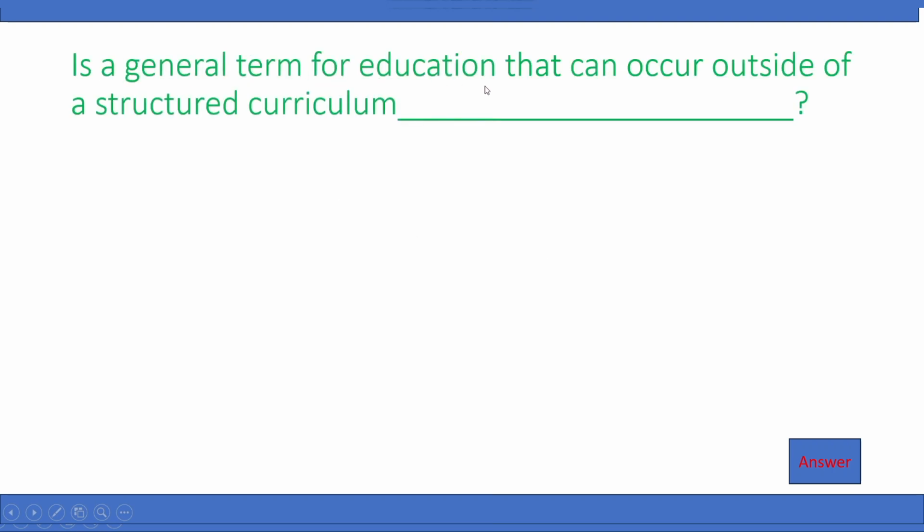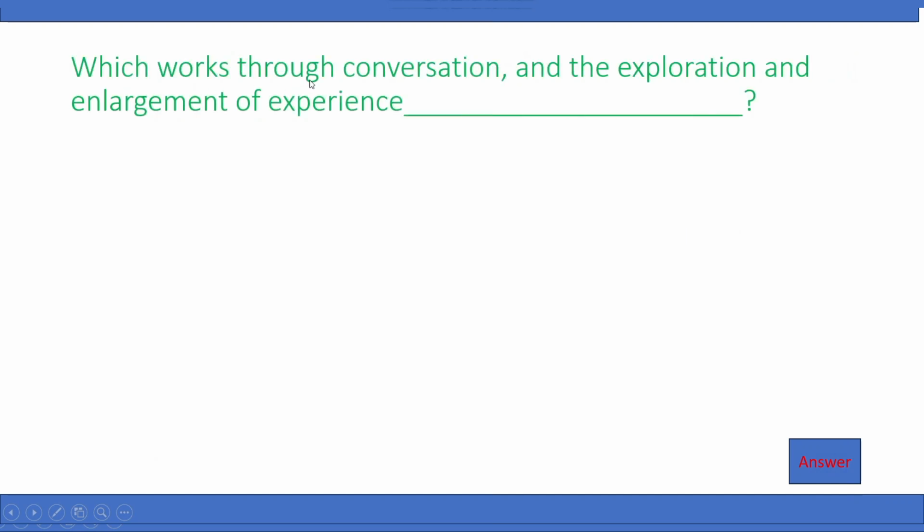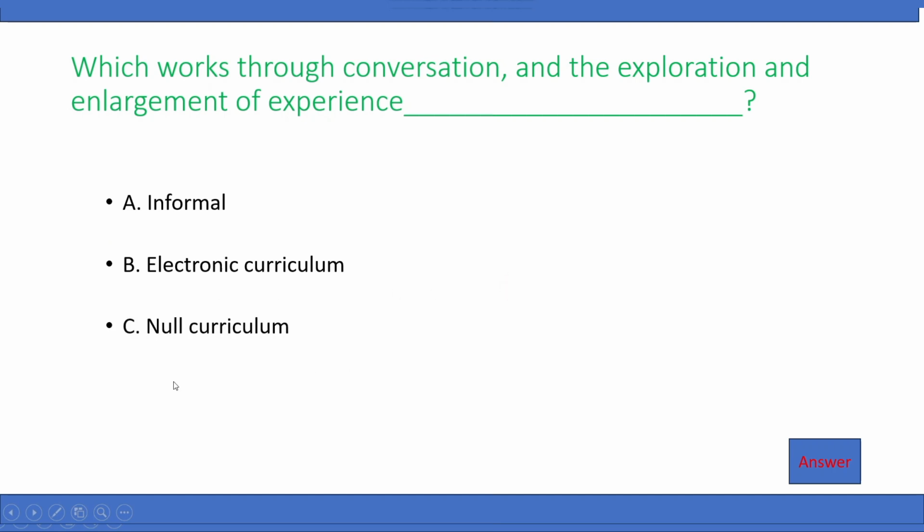Which is a general term for education that can occur outside of a structured curriculum? A. Informal, B. Electronic curriculum, C. Null curriculum, D. Hidden curriculum. So the right answer is informal curriculum, which works through conversation and the exploration and enlargement of experience. A. Informal, B. Electronic curriculum, C. Null curriculum, D. Hidden curriculum. Right answer is informal curriculum.